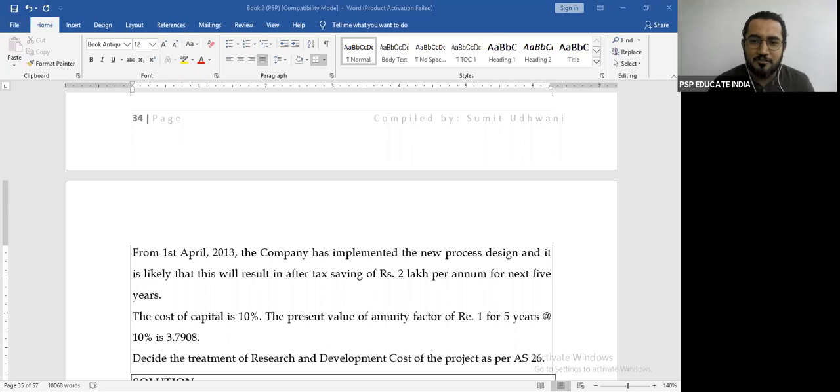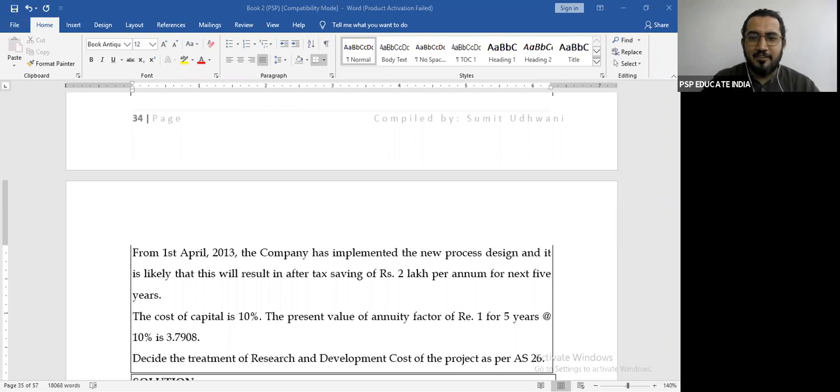We did one question where we used this concept. What will you take? 8 lakhs or 7.5 lakhs?